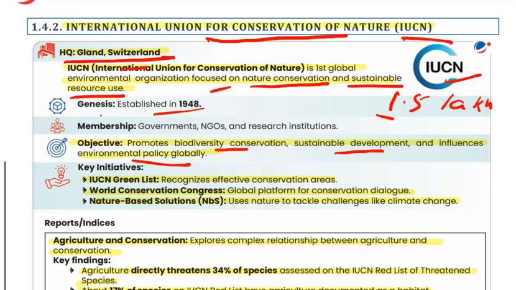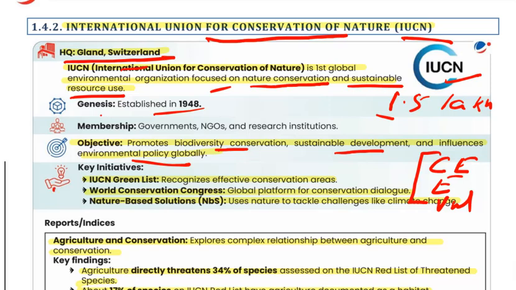The IUCN is best known for its Red List of the threatened species. This is used as the standard scale for measuring the biodiversity health. We have already discussed about the Red List of IUCN. In the threatened category, there are three, that is critically endangered, endangered and vulnerable.